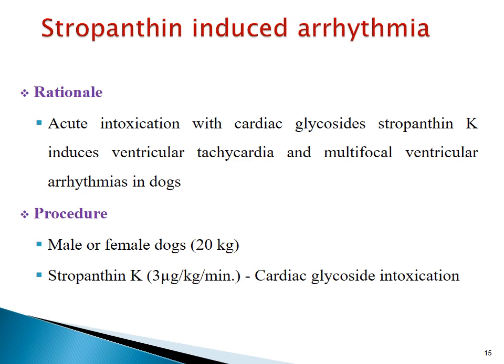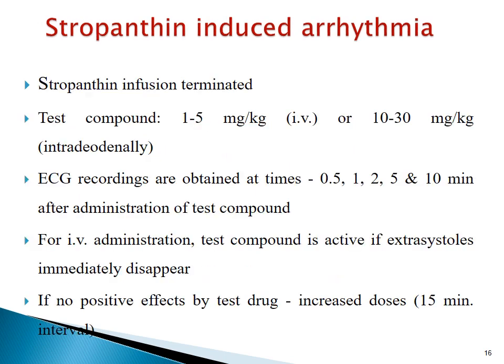Stofanthin potassium is administered by continuous IV infusion at the rate of 3 microgram per kg per minute. After 30 to 40 minutes, signs of cardiac glycoside intoxication appear. Once the signs of ventricular tachycardia or multifocal ventricular arrhythmias are observed, stofanthin infusion is terminated. When arrhythmias are stable for 10 minutes, the test compound is administered either by IV route in the dose of 1 to 5 mg per kg or by intraduodenal route in the dose as shown here.